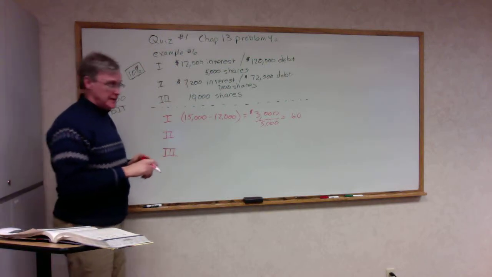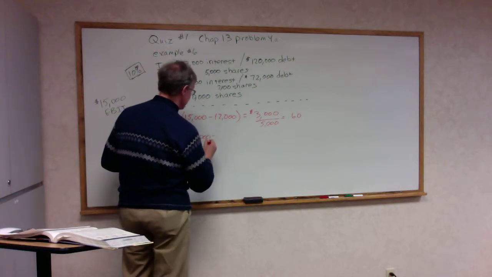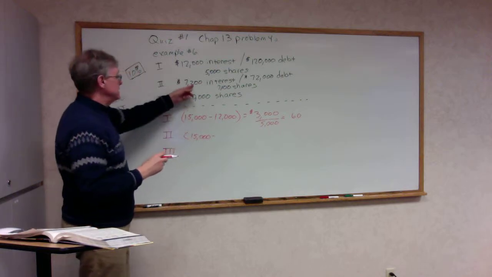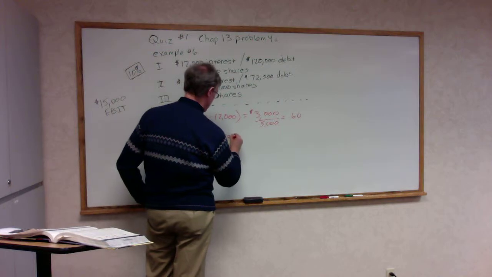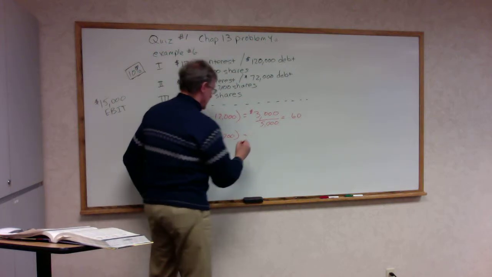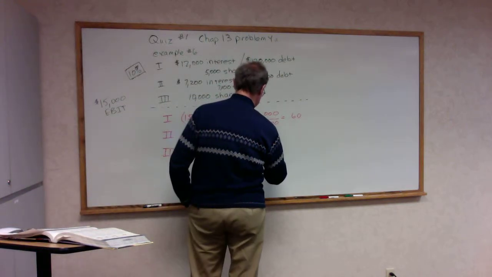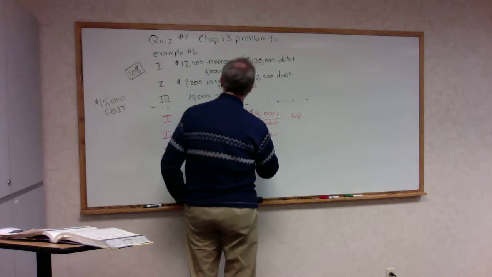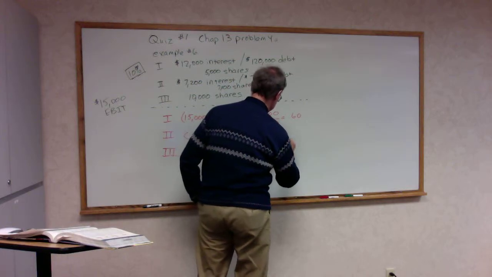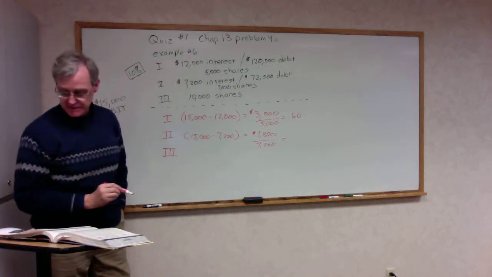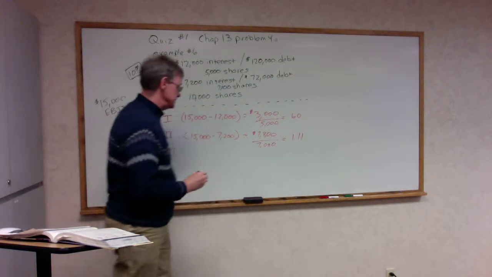Number 2. Again, all of them have the same EBIT, $15,000, minus the interest of $7,200, which gives us $7,800, divided by the number of shares, 7,000 shares. That gives us an earnings per share of 1.11, higher.